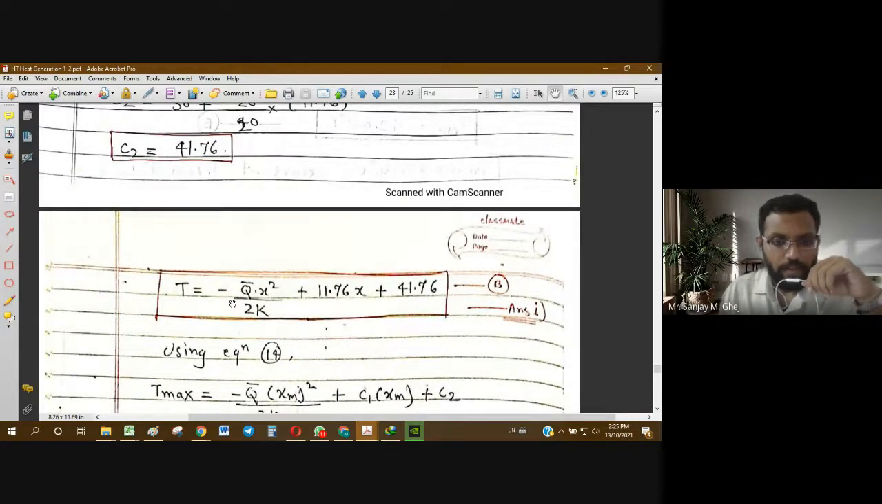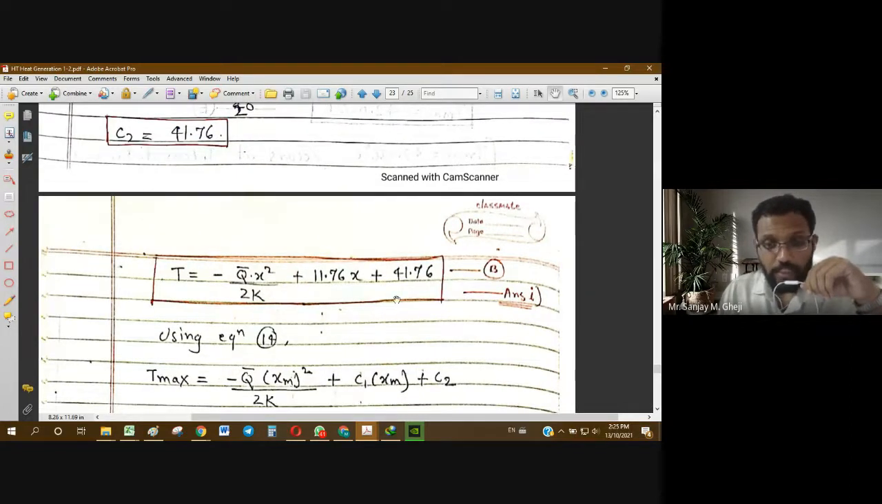C1 and C2 are obtained, so we can put them easily in the general equation of temperature. So T is equal to minus q bar x square by 2k plus C1 is 11.76, so 11.76 into x, plus C2 is 41.76, which we have just calculated. So this is the answer number 1, where we have exactly found the values of C1 and C2.